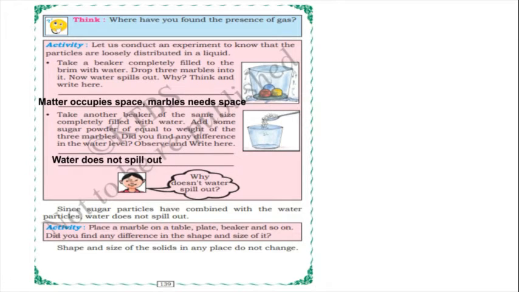Sugar is a soluble substance. When we add the sugar in water, it will dissolve, and sugar particles will be arranged very closely. Since the sugar particles have combined with the water particles, water does not spill out.